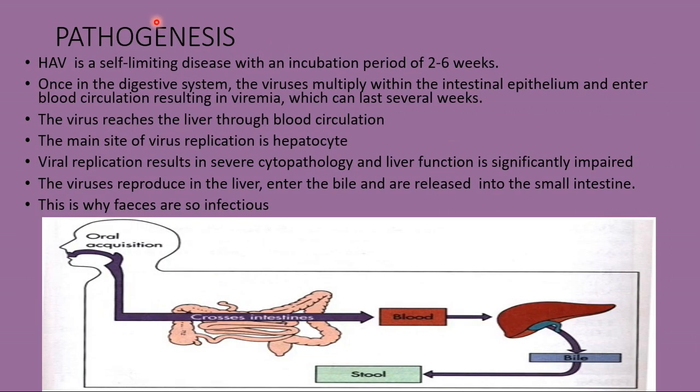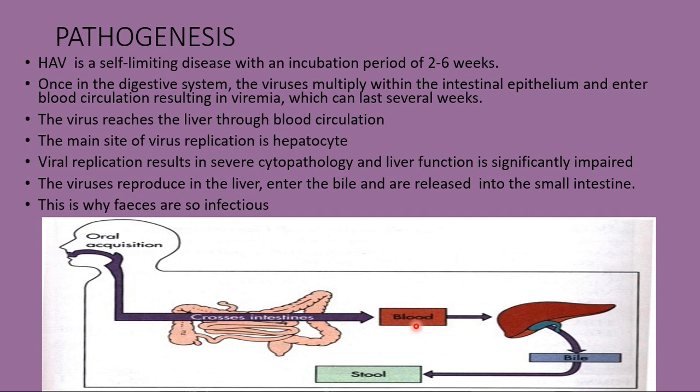Then coming to the pathogenesis, HAV is a self-limiting disease, that is, hepatitis A virus is a self-limiting disease with an incubation period of 2 to 6 weeks. Once in the digestive system, the viruses multiply within the intestinal epithelium and enter the blood circulation, resulting in viremia. We know that if the virus is present in the blood, we call that viremia. If bacteria is present, we call it bacteremia. And this viremia is going to last for several weeks.